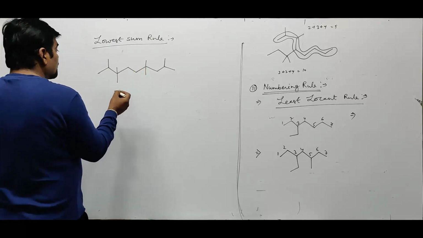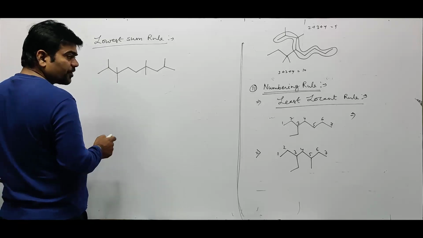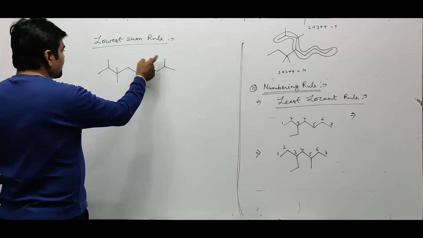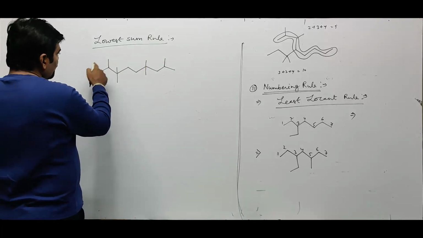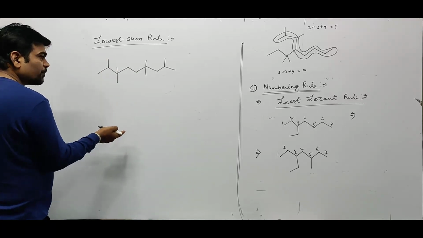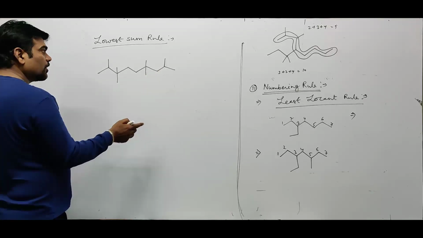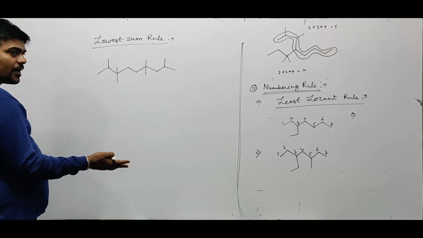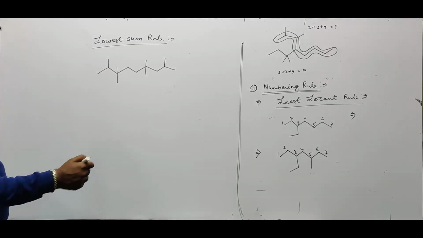Now from this side, 1, 2, second position methyl, and from this side, second position methyl. So we are not able to differentiate the side according to this methyl. Then what to do? We see the sum of the positions of the branches from each side. Whichever side has the lowest sum of the positions of its branches is the preferential side for numbering.